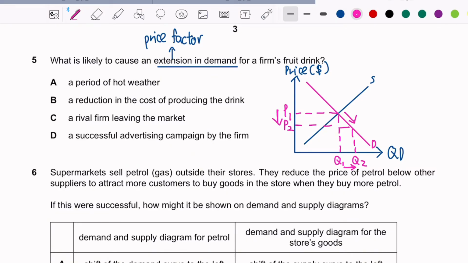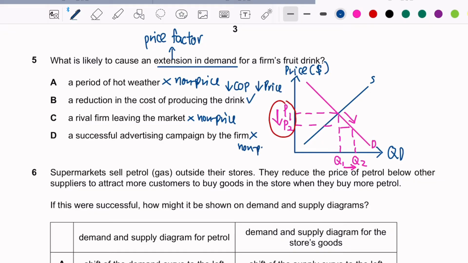So let's look at the answer. A, a period of hot weather, no. This is a non-price factor. B, a reduction in the cost of producing the drink. Yes, it's about the price. Why is it so? Because when the cost of production reduces, the price also reduces. So this answer is the same as this, a reduction in price. So C, a rival firm leaving the market. No, this is a non-price factor. D, a successful advertising campaign by the firm. No, this is also a non-price factor. Okay, so the answer is B.